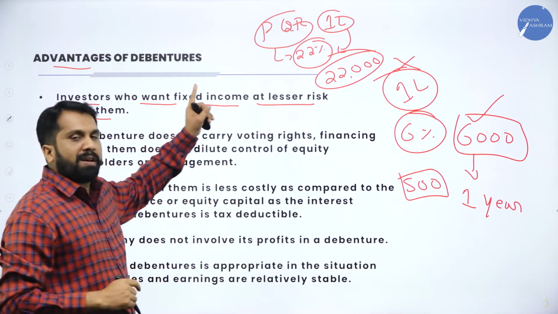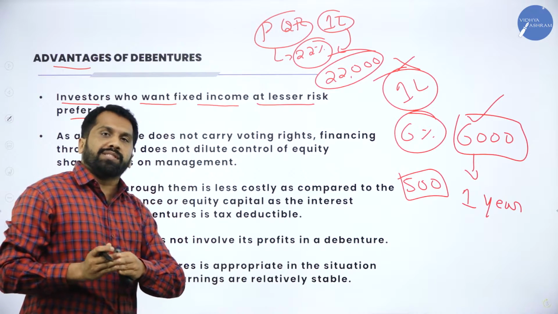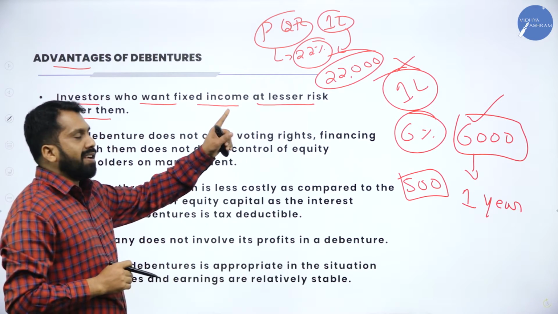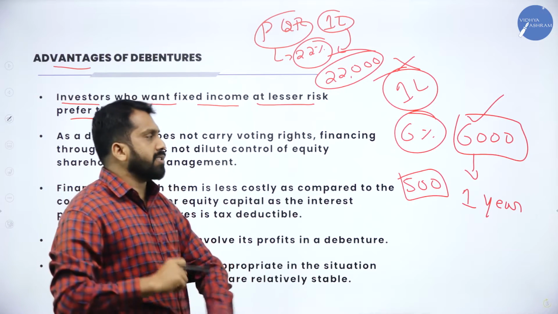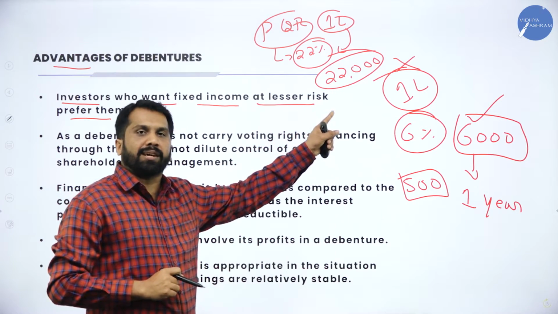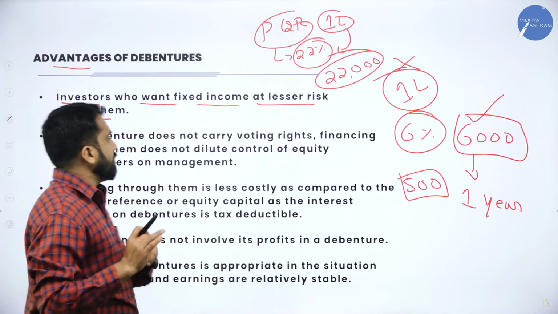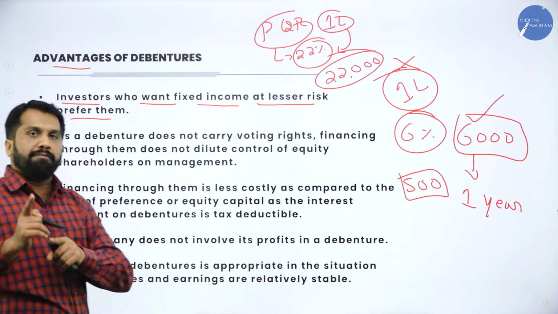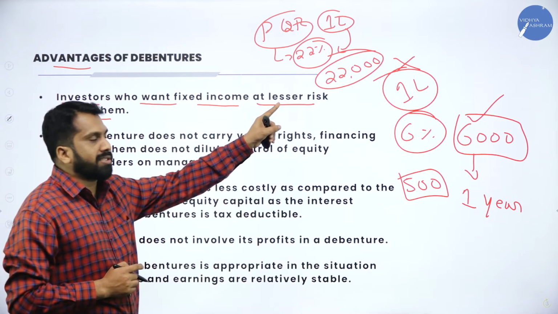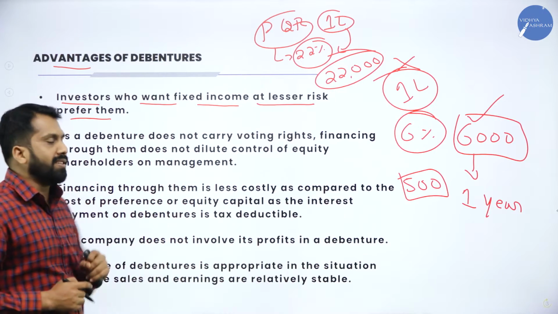Obviously, we go for PQR Limited. If the company goes into loss, you will still get 22,000. If the company earns huge profit, you will also get 22,000 fixed income per year. Clear? Yes. Now, investors who want fixed income, if you want a fixed income of 22,000 per annum, you can go for debentures. That is the first advantage.